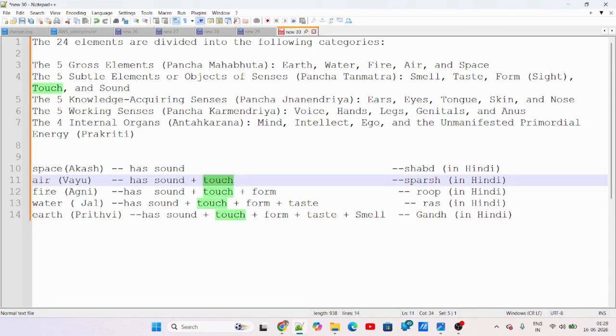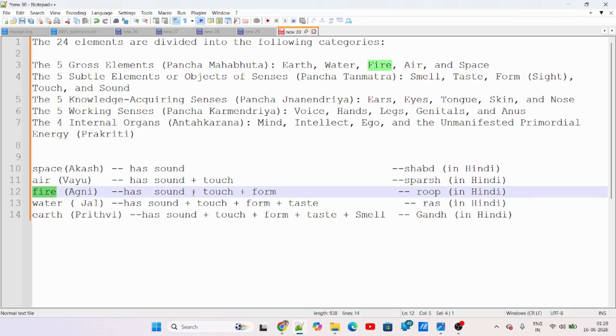Now we come to the third element, fire. Fire has sound, touch, and even form. Form is missing in Akash and Vayu, but form is there with fire. This is called roop in Hindi. You can see the fire, you can touch the fire, you can feel the fire, and even the fire has sound.